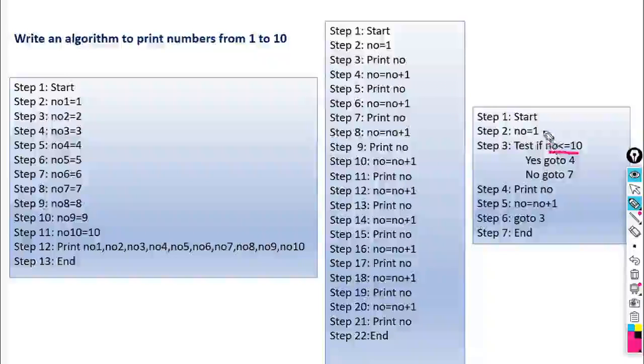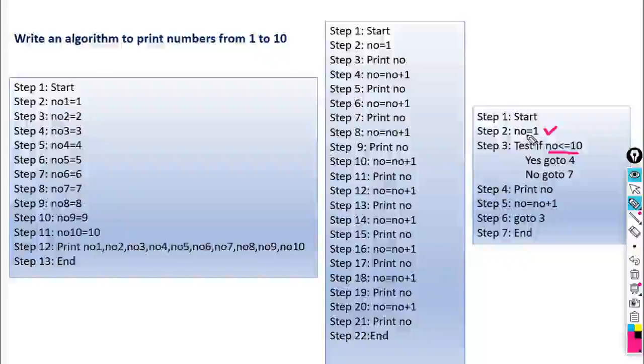Look here, we have assigned NO is equal to 1, that is the lower range. We know the lower range, so we have assigned this one. And what is the conditional statement? We have to print numbers from 1 to 10 only. If this number is 11, we have to terminate this algorithm. So here the condition is NO less than or equal to 10. It will check whether this condition is true or false.